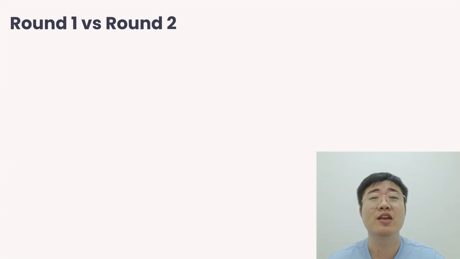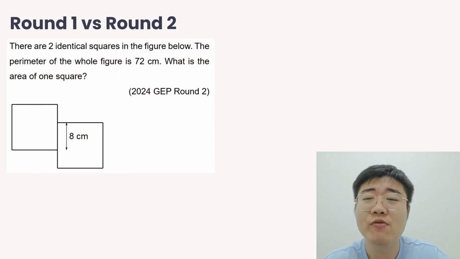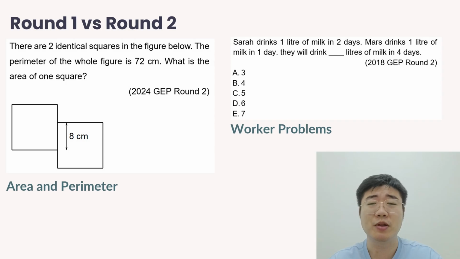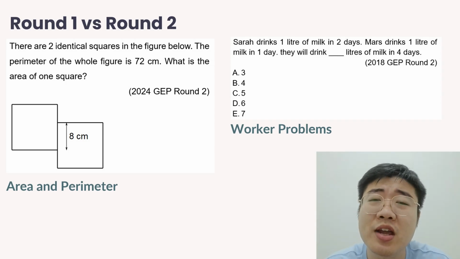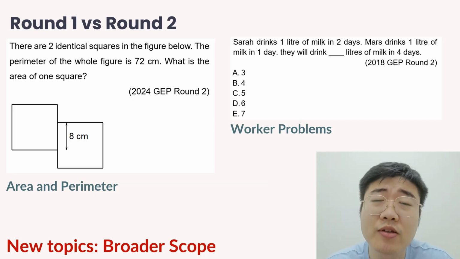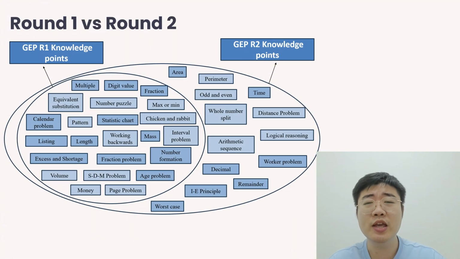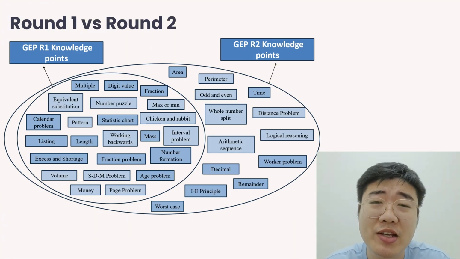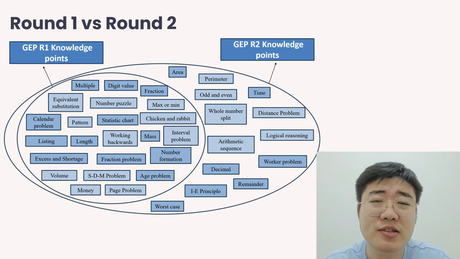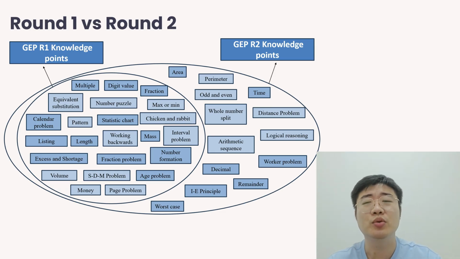So other than those of the same topics, we will also be introducing some topics that are not tested in round 1 before. For example, we have area and perimeter. Then we can also have worker problems. These are the things that are not tested in the round 1 exam. So to make you understand this better, I have summarized these topics. In the smaller oval shape, these are topics that are only tested in round 1. In the bigger oval shape, these are the topics tested in both round 1 and round 2.